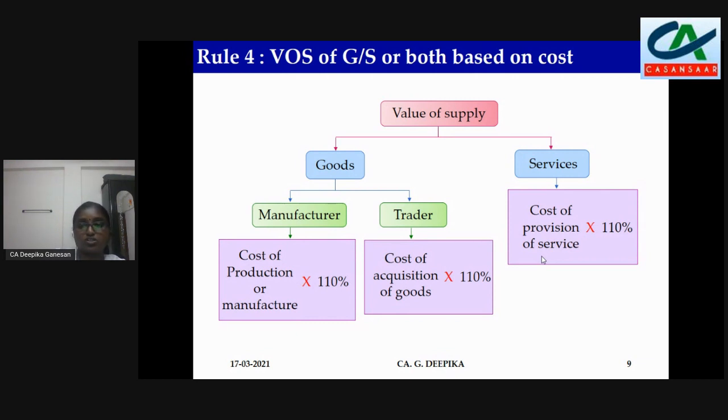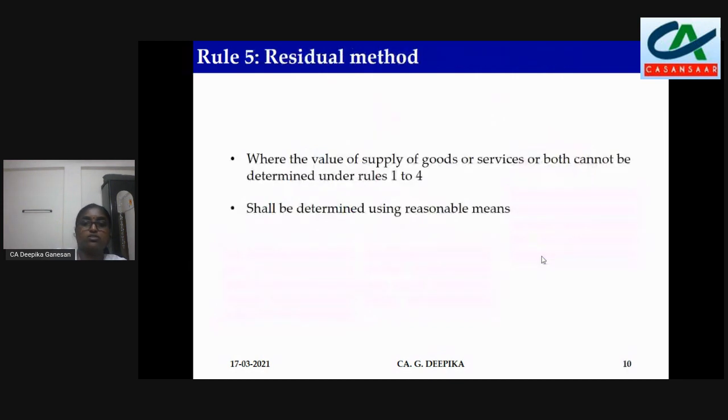This is based on cost. This is nothing but cost plus profit. We would have studied in costing, cost plus margin. So that is the same thing here. 100 plus 10% is the profit margin.